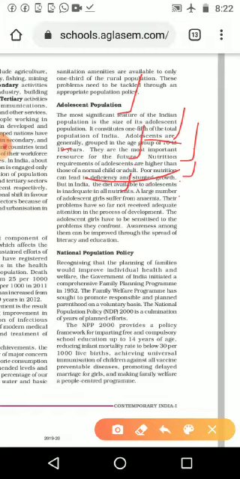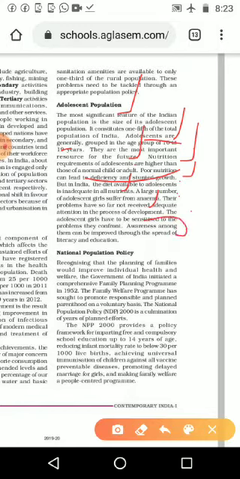Their problems have so far not received adequate attention in the process of development. In some states enough attention is given to solve the anemia problem, giving free food, food kits and other things to adolescent boys and girls. Some states are not able to do that, so they just ignore it. Adolescent girls should be sensitized to the problems they confront. Awareness among them can be improved through the spread of literacy and education.